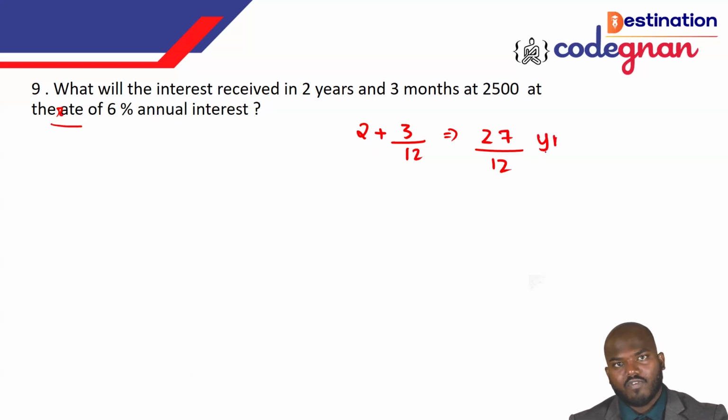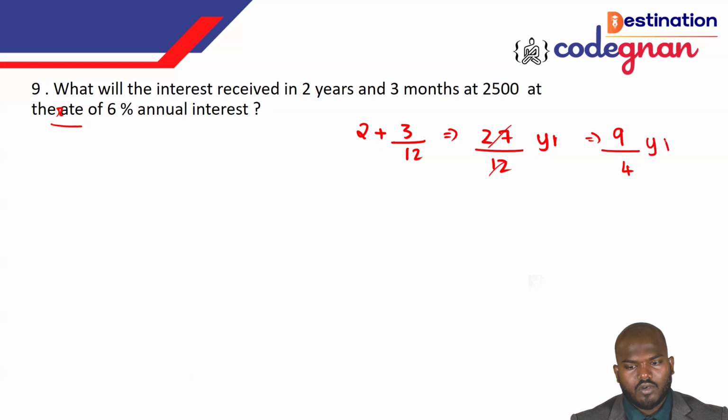If you want to simplify it more, we can use the table of 3. 9 times 3 is equal to 27, and 4 times 3 is equal to 12. So then we can call it 9 by 4 years. They are still asking for the simple interest only.